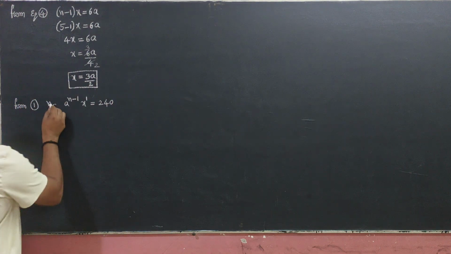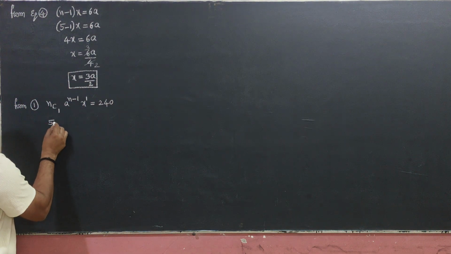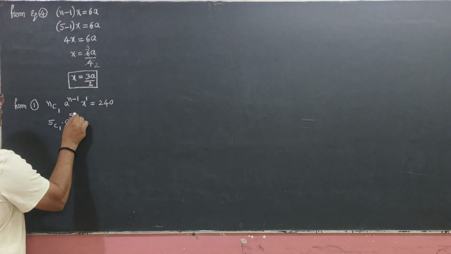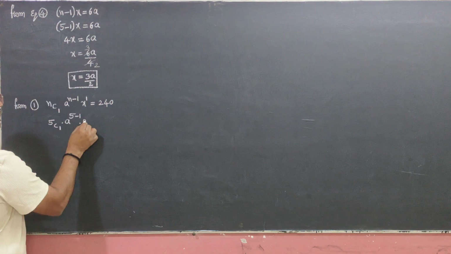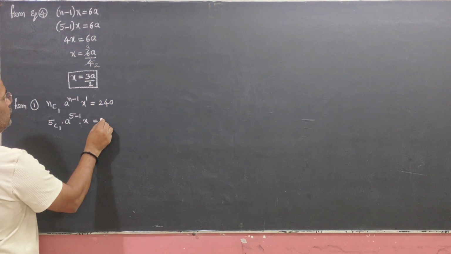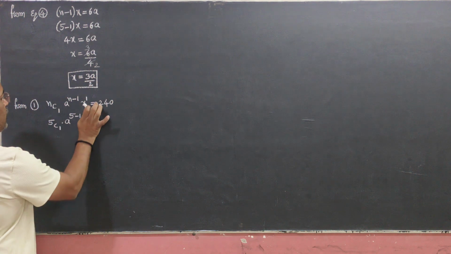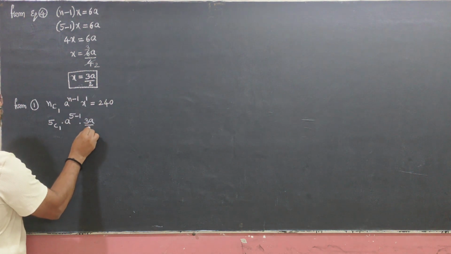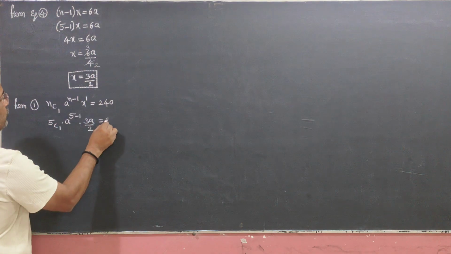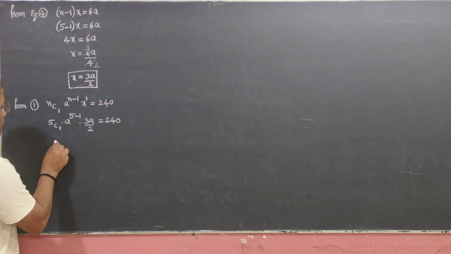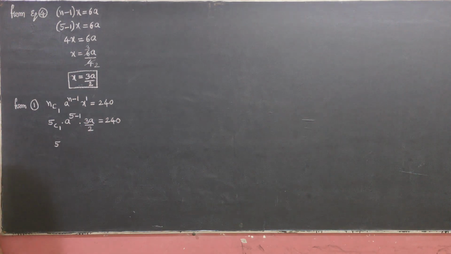Substitute the n value. We have 5C1 a power 4 into x power 1 equals 240. Substitute the x value, which is 3a by 2. 5C1 value is 5.